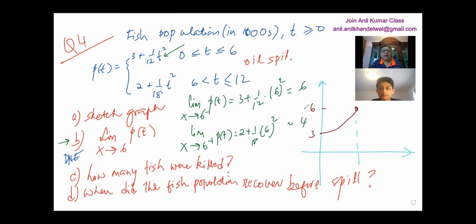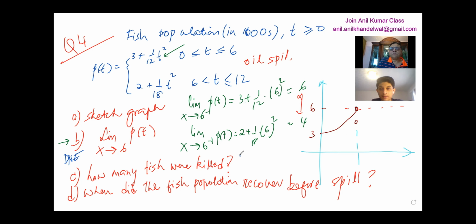3 to 6. And as soon as the oil spill hits, it goes to 4, right? Yeah. And then we want to find the time when it is 6, basically, correct? Right. That's the next part. So can you figure out what that time is? How many fish were killed? So that gives you the answer. Can you tell me the answer for that also?